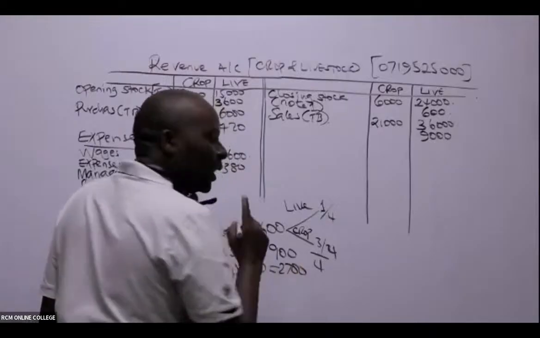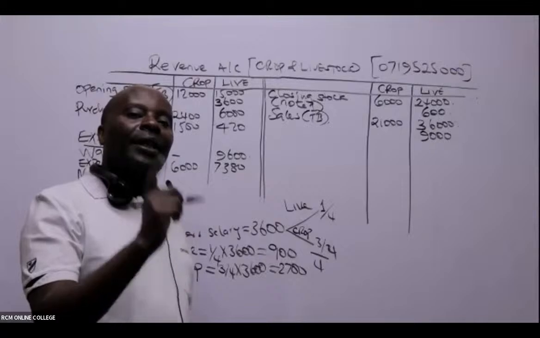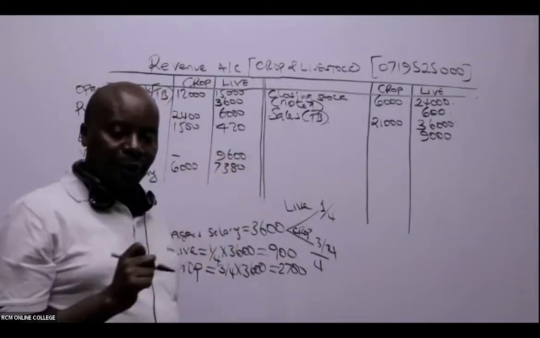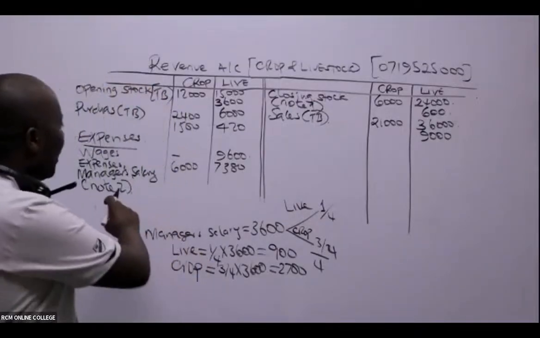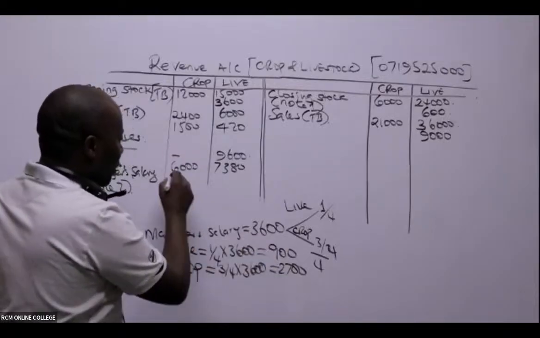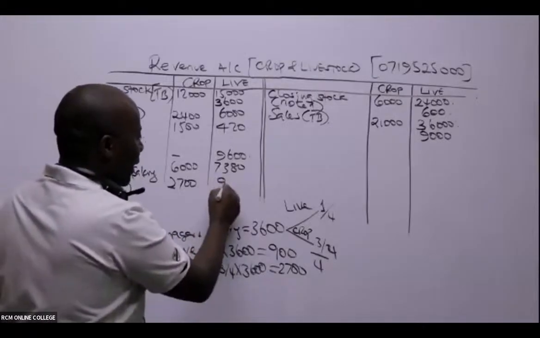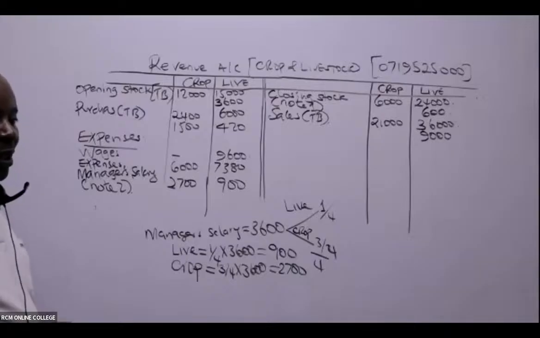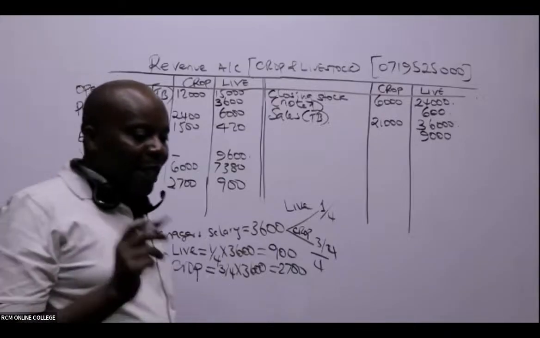So now automatically, when the examiner gives you a criteria for apportionment, then that cost becomes direct, and it has to go to our revenue account. So when you come here, manager's salary for the crop, don't confuse, crop is 2,700. Livestock is 900.